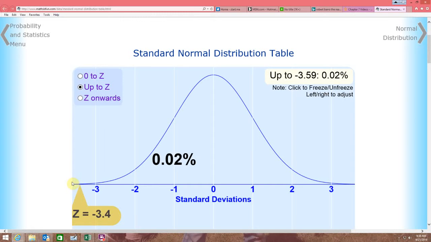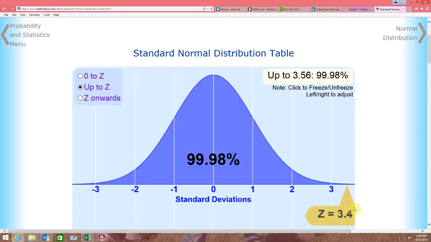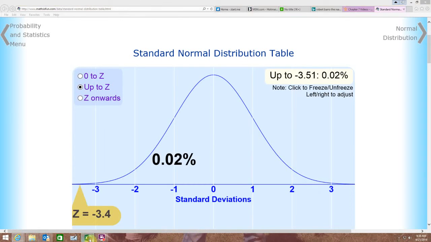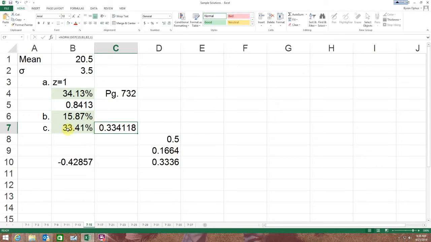Technically, the chart goes to infinity. These lines never touch technically, but practically they're so close at this point that it doesn't matter. So when I do a normal distribution, I'm always starting from down here and calculating all the way up to here. I have to keep that in mind, and for this particular one it works fine.